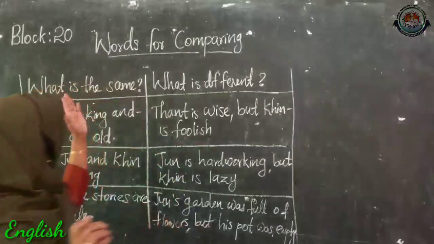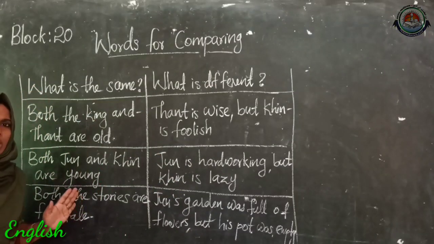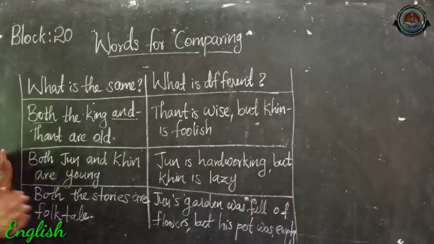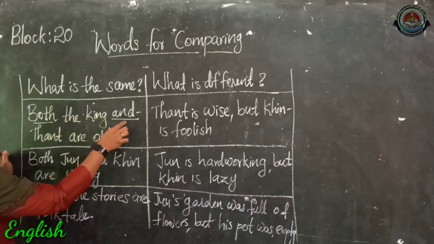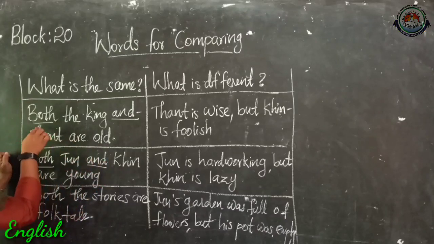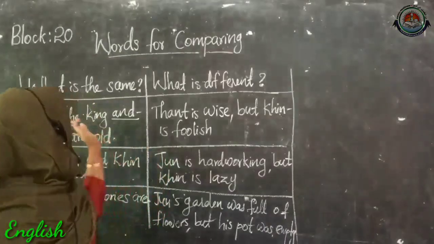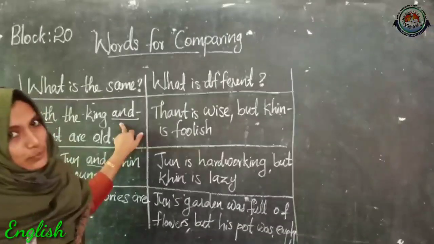Then, have a look over here at these columns. Can you find out the common word from these same things? Yes, both, and here also we can see the same word, both. So these are two comparing words.